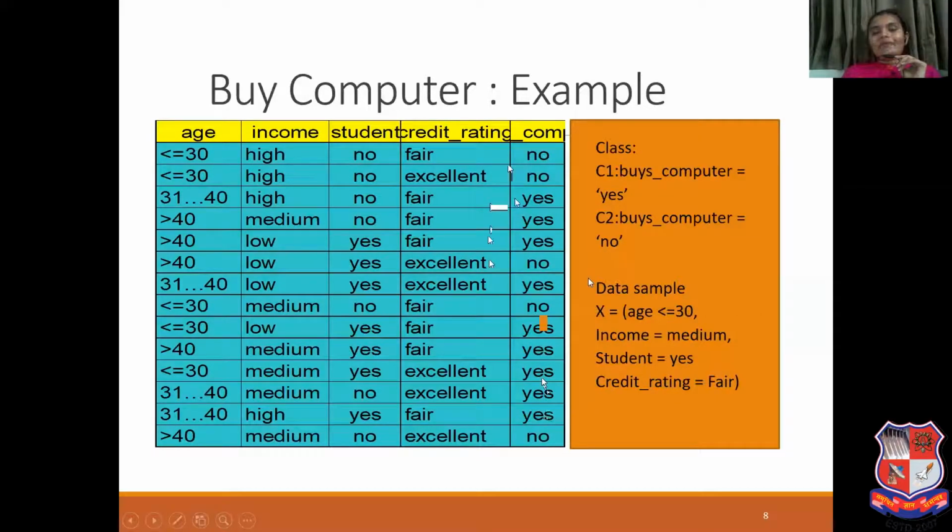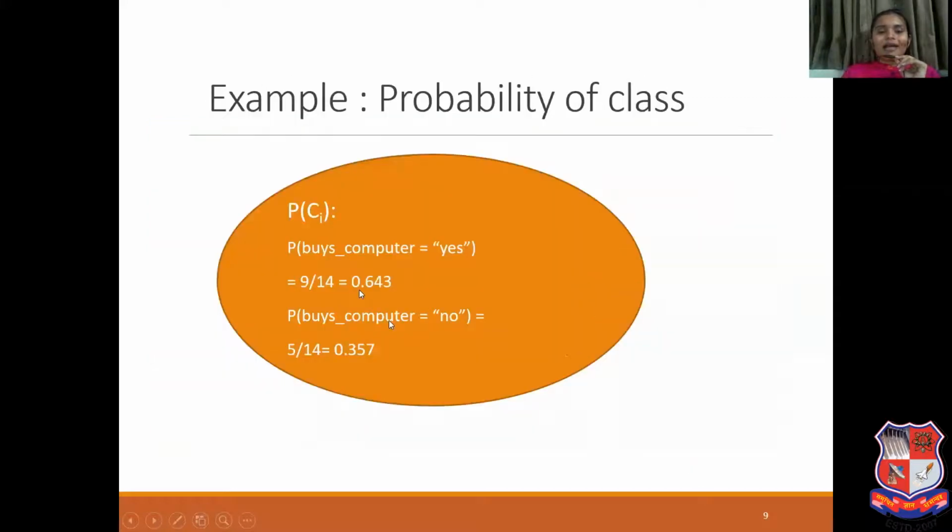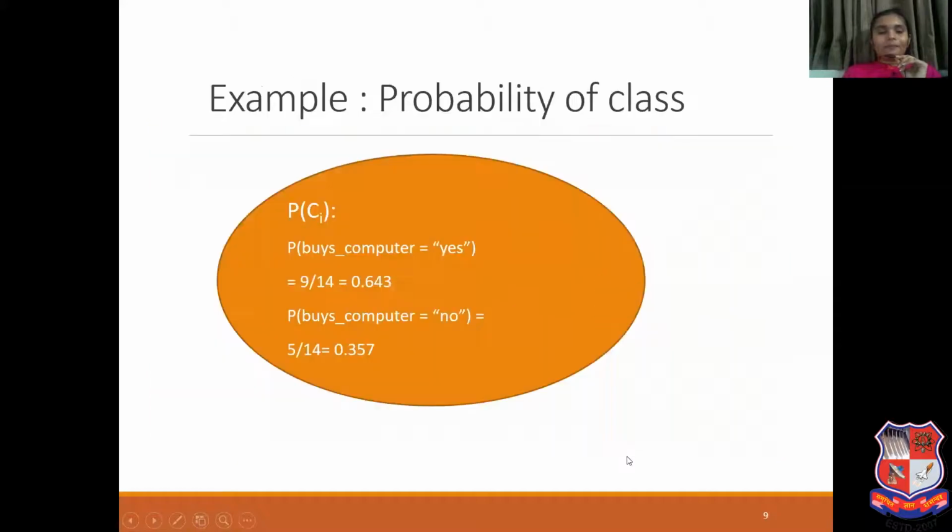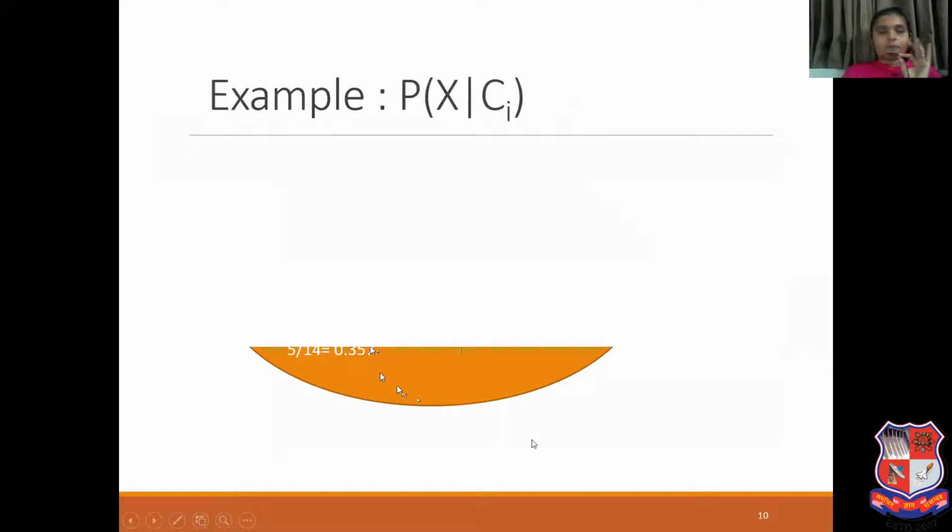So 9 tuples have the value class equal to yes. So probability of class C1 is 9 divided by 14, that is 0.643. Now probability of buys computer equal to no. In this class we need to calculate how many tuples have the value no. There are 5 tuples having the value no. So that is 5 divided by 14, which is the probability of buys computer equal to no. So this is the probability of class C1, and this is the probability of class C2.